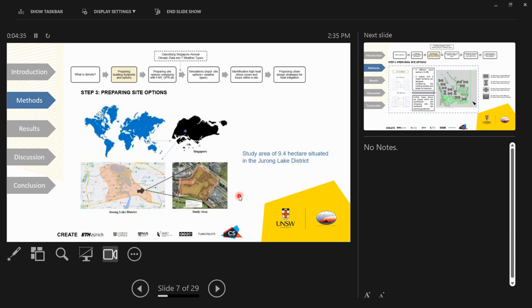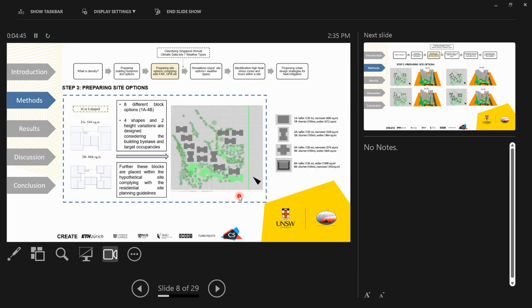So, as I mentioned, this particular area called Jurong Lake District is going to be developed as a smart district, and we considered a portion of land from that district for our study. So, once we have the building footprints ready, we are putting that within the parcel of land that we chose for our case study, and we are retaining all the existing vegetation in that site, and we are developing a total of 8 different hypothetical site options like this.